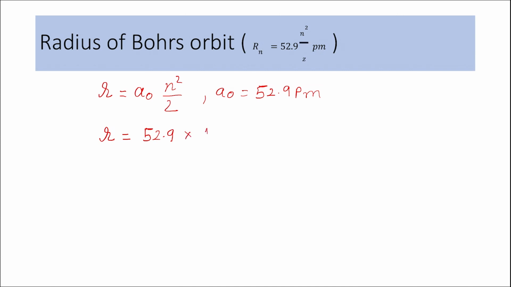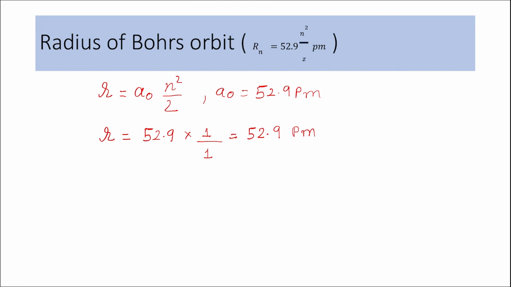So that would mean 52.9 times 1 by z, where z is the atomic number. In case of hydrogen atom, the atomic number is 1. Therefore, the radius of the first orbit is equal to 52.9 picometers in case of hydrogen atom.